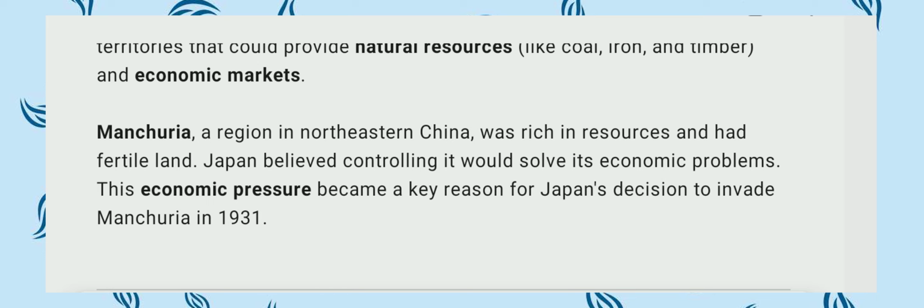Japan believed controlling it would solve its economic problems, and this economic pressure became the reason for the Japanese decision to invade Manchuria in 1931. Japan believed that if it captured Manchuria, the economic problem would be solved. So it decided to attack Manchuria and capture it. So it invaded Manchuria in 1931. That is the first point of the cause.